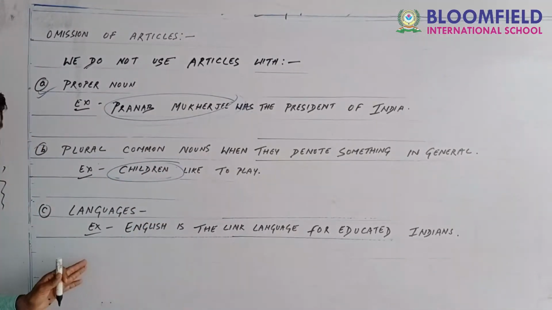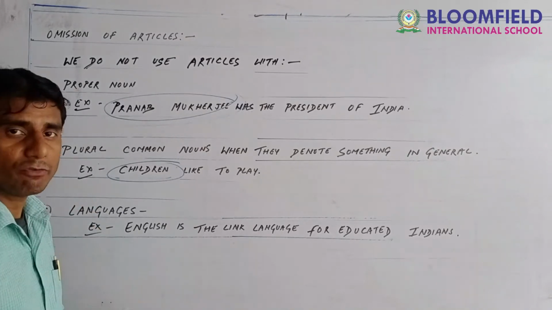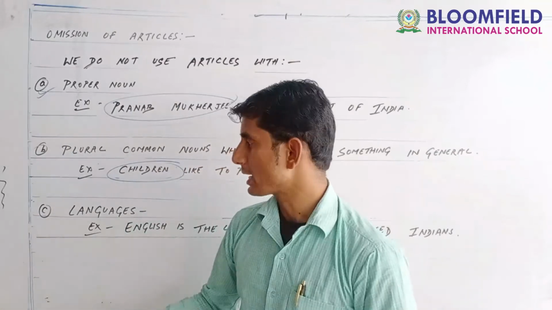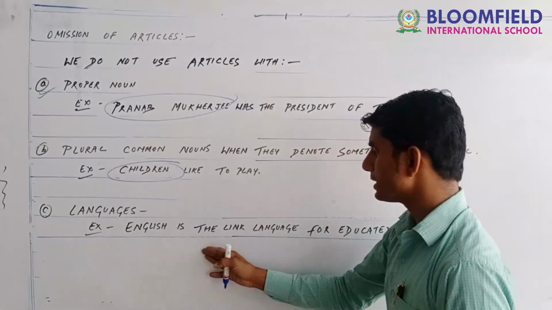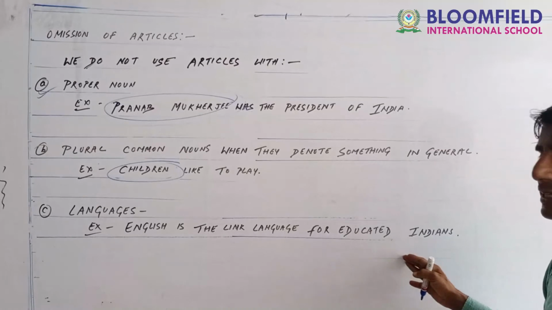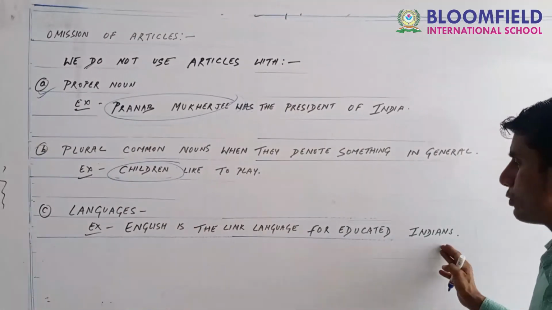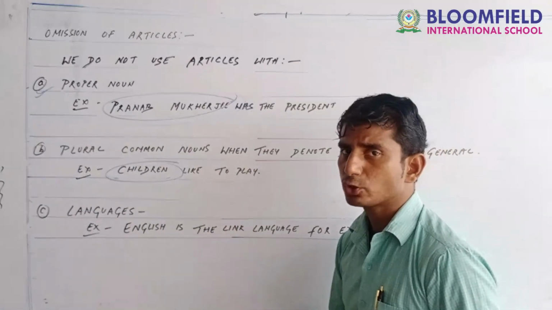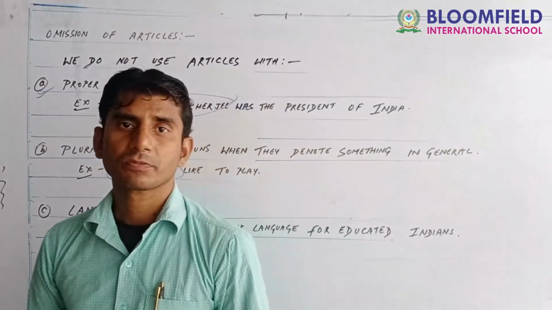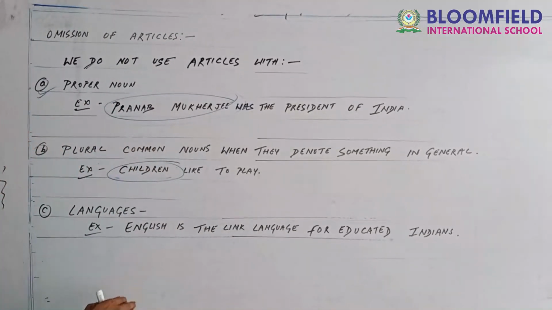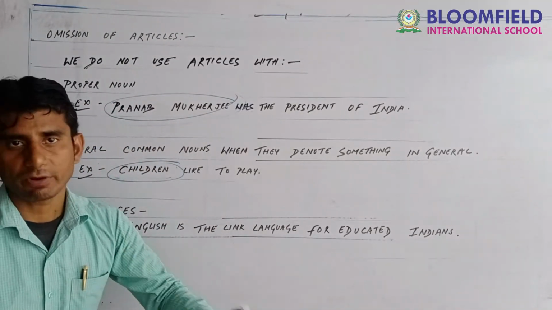And the next one is that before any language, an article is not used. For example, it has been given here: English is the link language for educated Indians. Where is the language used here? English. So before a language, an article is never used.